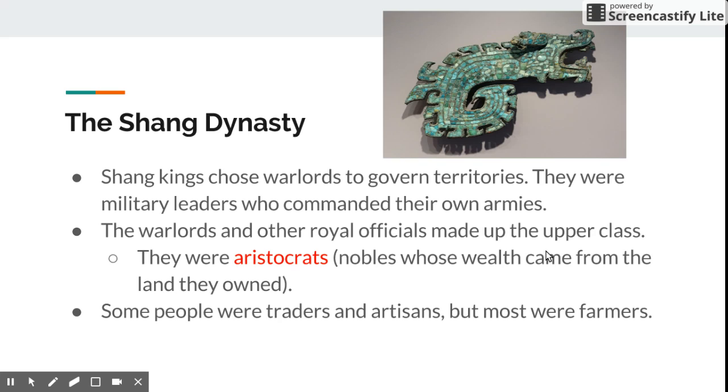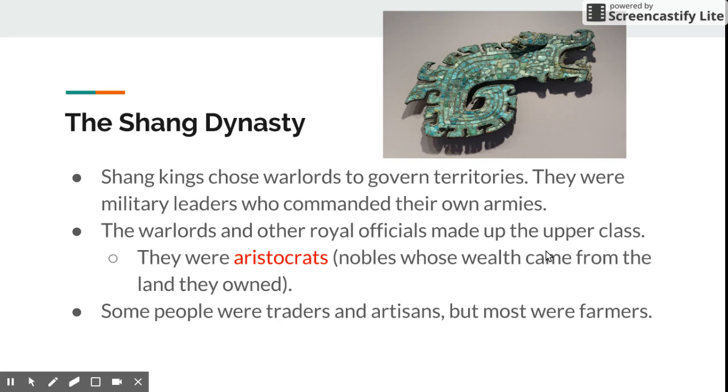But an aristocrat is nobles whose wealth came from the land that they owned. So they owned land, and this made them more powerful than other people that were wealthy. You had to own land in order to have wealth.